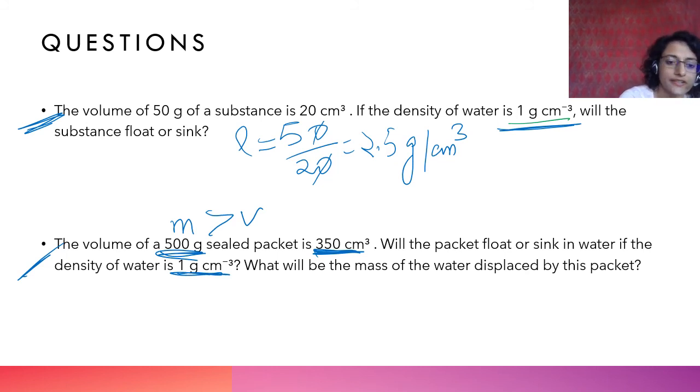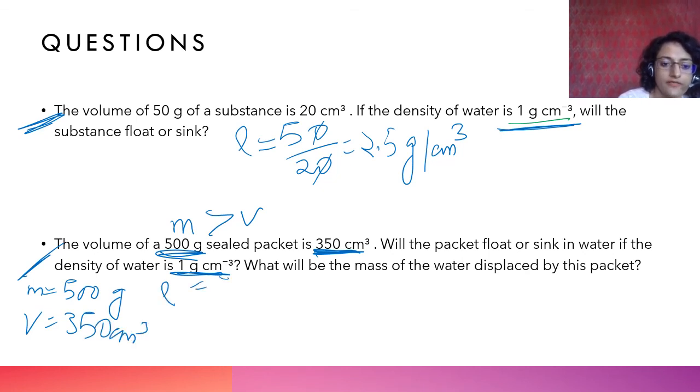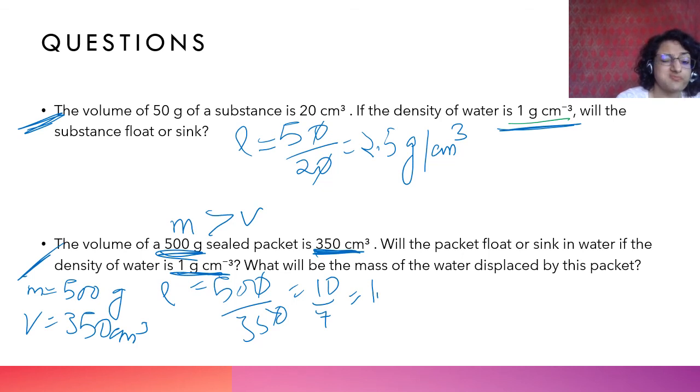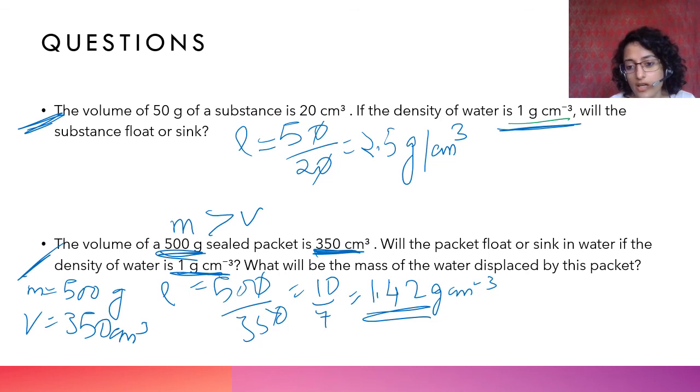You should calculate this. You should say that mass is equal to 500 gram and volume is equal to 350 centimeter cube. Therefore you find rho is 500 upon 350, which is 1.4 to something. So this is higher than that of water, so it will sink in water.